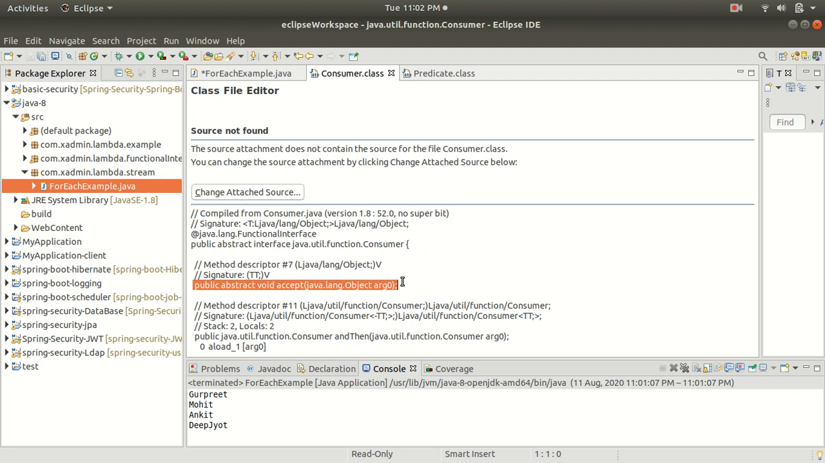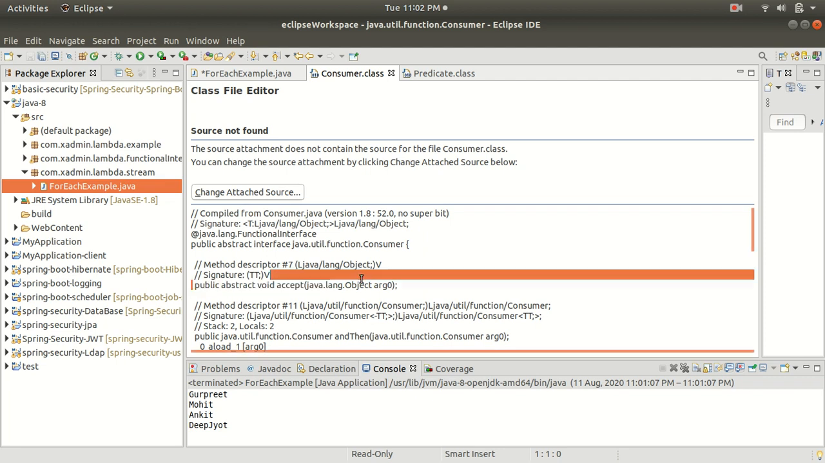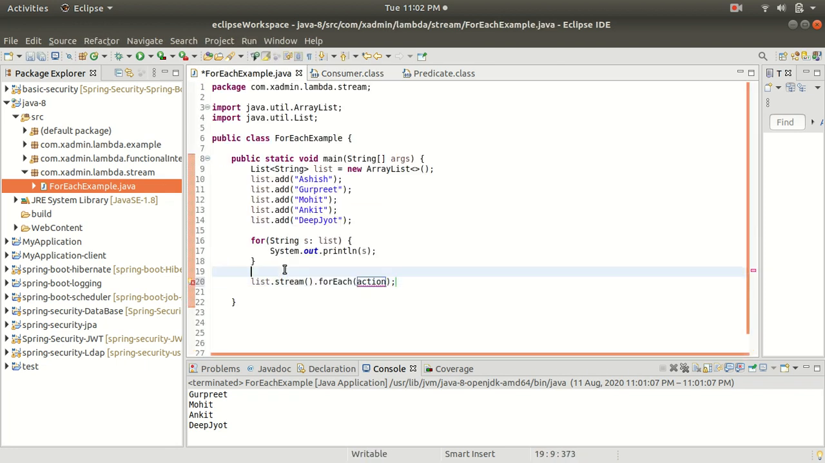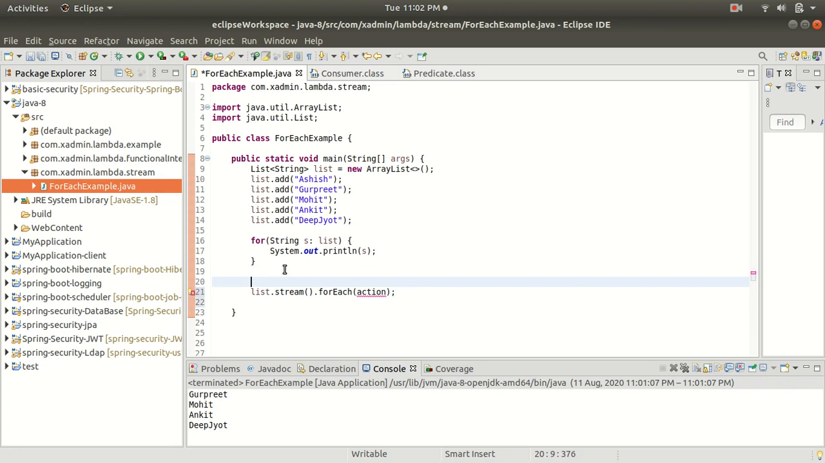If we look inside the Consumer class, we will see that there is one abstract method with the name accept. Let me copy this method from here, and we are going to paste it above this.